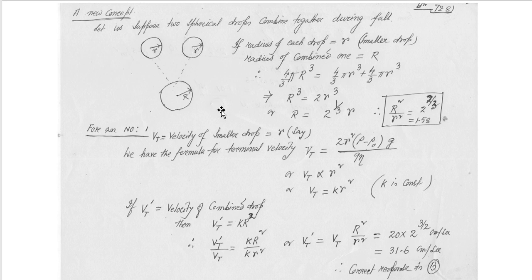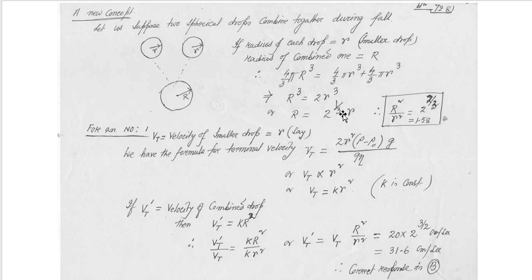That means the volume of the larger drop is equal to 4 by 3 pi R cube. And the volume of the two smaller drops is equal to 4 by 3 pi r cube plus 4 by 3 pi r cube. If we solve this equation, we will get R cube is equal to 2 r cube, that means R is equal to 2 to the power 1 by 3 into r.